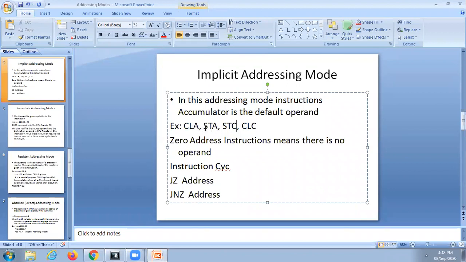Here they are, the flags, except we are using implicit addressing mode only to operate with the accumulator and flag register, nothing else. We are not going to use any operand, any register operands, or any memory operands. By default, these addressing instructions are used to operate with the accumulator and the flag register content only, and flag register content means each flag.